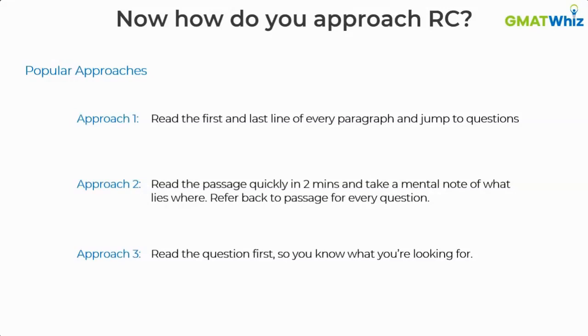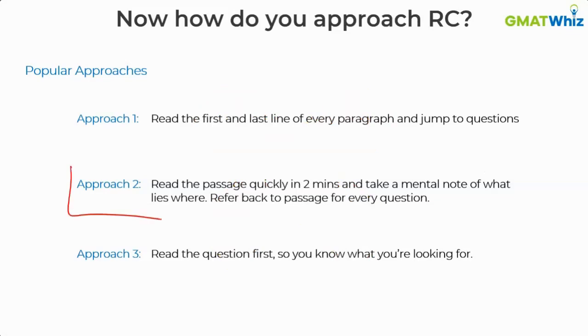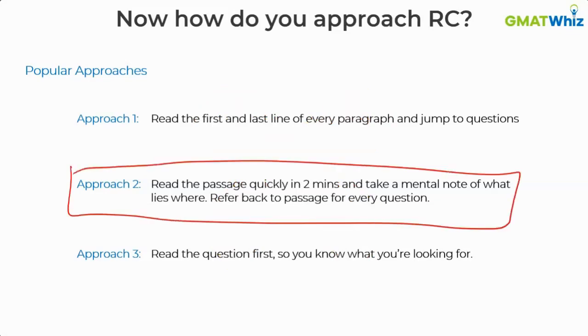In fact, as a student, when I was preparing for the test for the first time, I also focused on approach two. I was actually focusing on this the most. This was the most common approach I followed. I always thought that I have to improve my reading speed. I have to read through quickly so that I am able to save time for every question, because questions at the end of the day is what fetches you the score. It is not the passage that fetches you the score. That was my thought process.